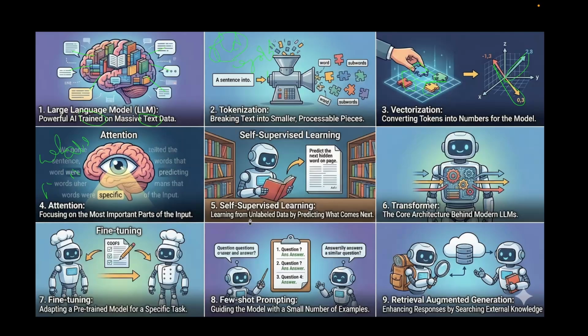In our case, "old is gold", "gold" is masked, then the model predicts what comes after "is": gold or something else. If it predicts correctly, it gets the reward, and if it predicts a wrong answer, it is penalized and the loss is calculated, and again the weights are updated during model pre-training. So self-supervised learning is learning from unlabeled data by predicting what comes next.